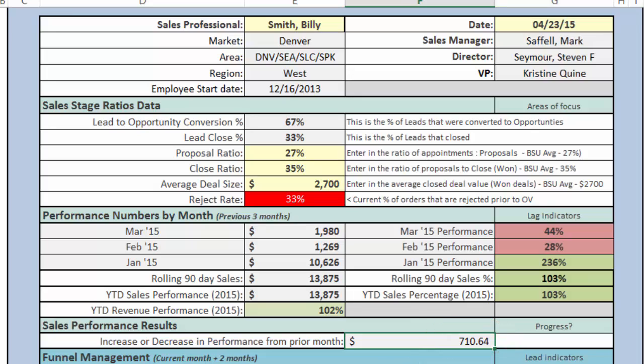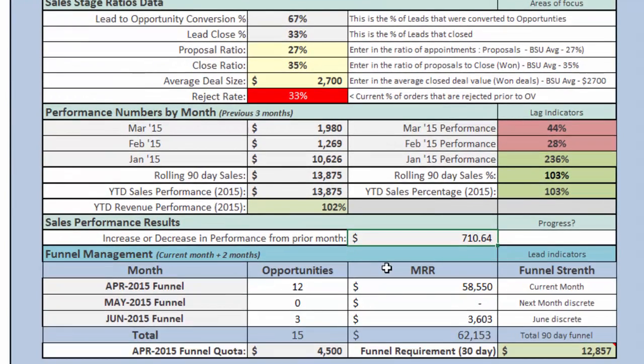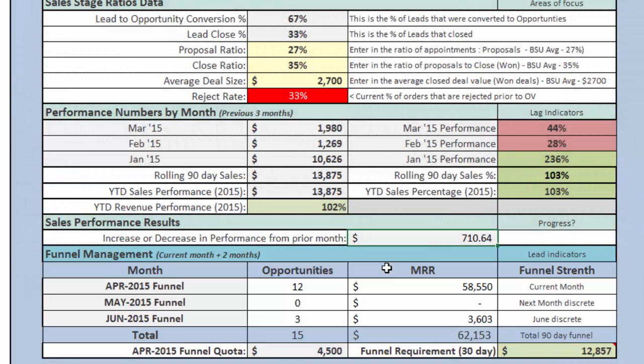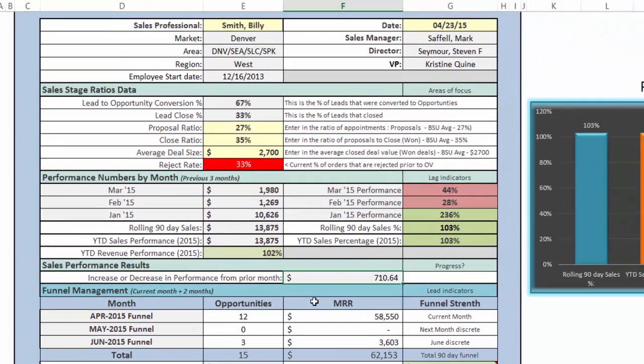And now as I start to look out into a lead indicator, I can see what does his funnel look like for this month, next month, and the month after. This data is captured around the middle of the month. So you're going to use Book of Business to look at the initial funnel for the month and also your commits for week 2 out of Book of Business, because by the time we get this data refreshed, the month will be half over. So you're going to use this as an indicator, an overall indicator of funnel strength, health, and growth. You're going to use the Book of Business for managing individual opportunities and managing your commit for the month. That's all I do to put in here.